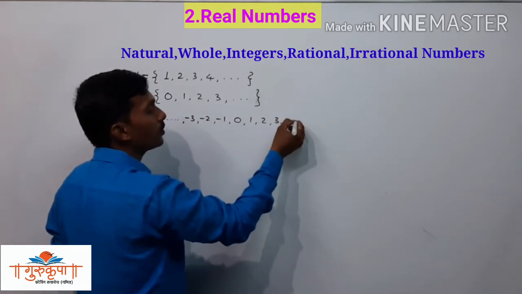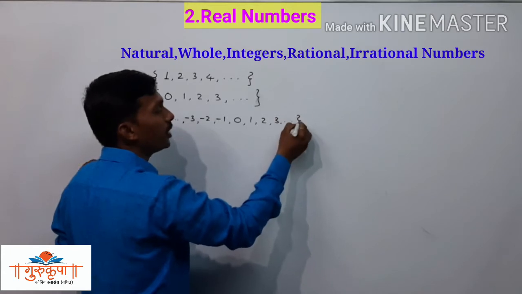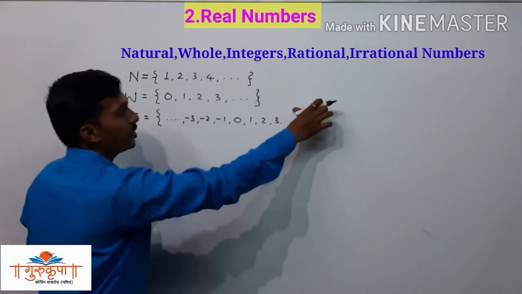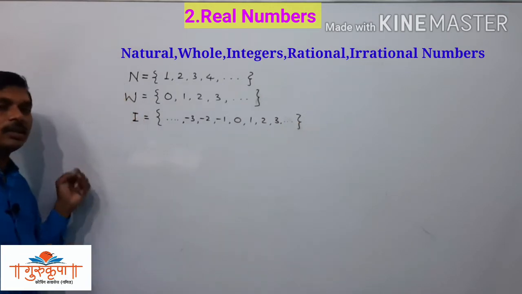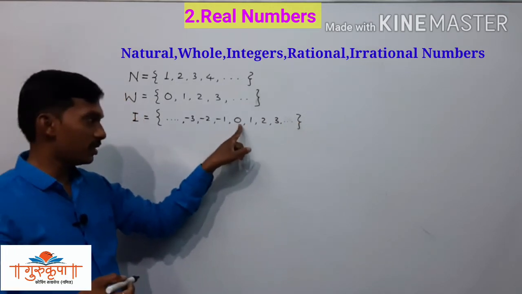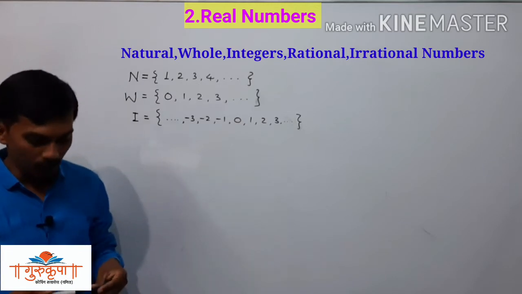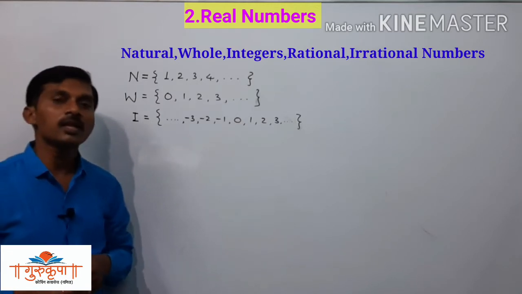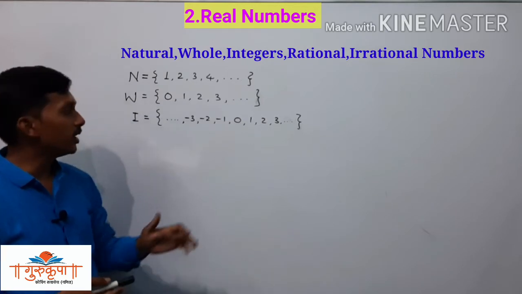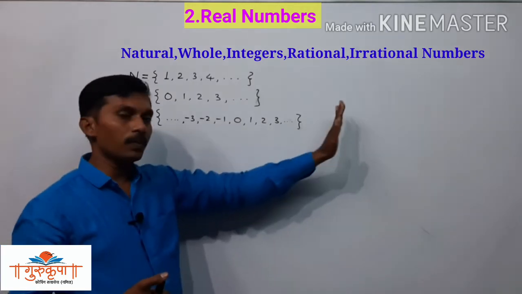Here we have infinite integers, positive integers and negative integers. Both are infinite, and 0 is the integer which is neither positive nor negative. After 0 we have positive numbers.